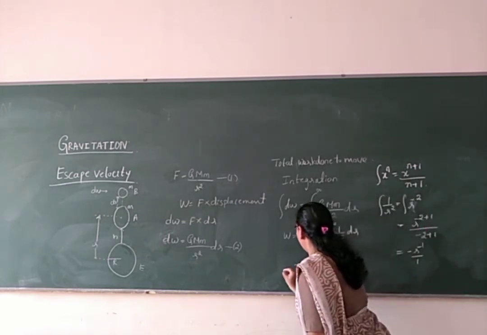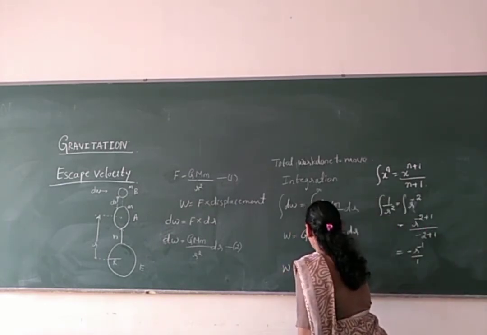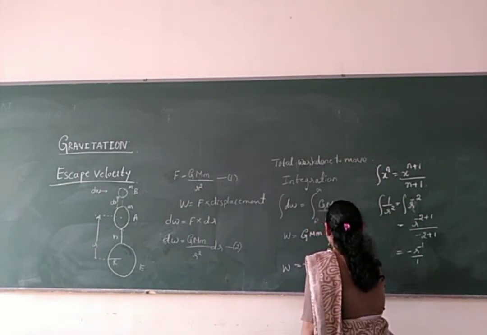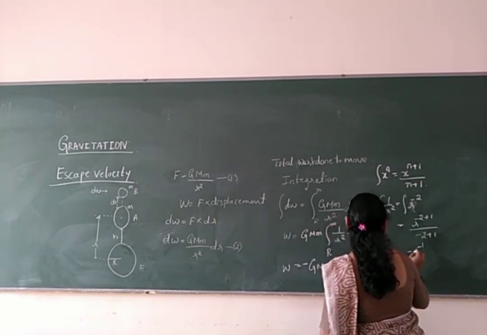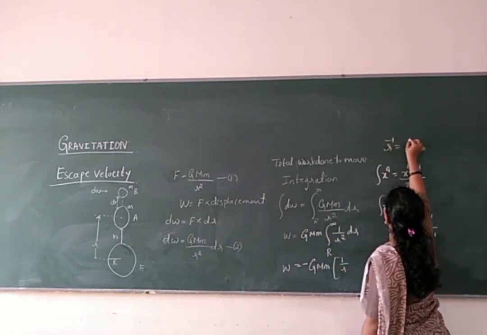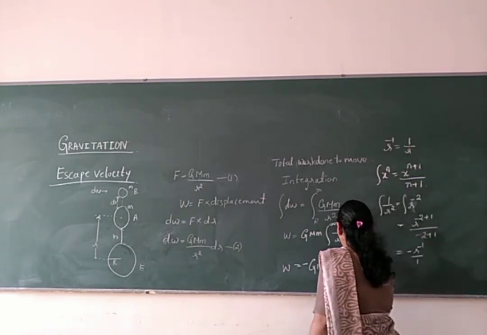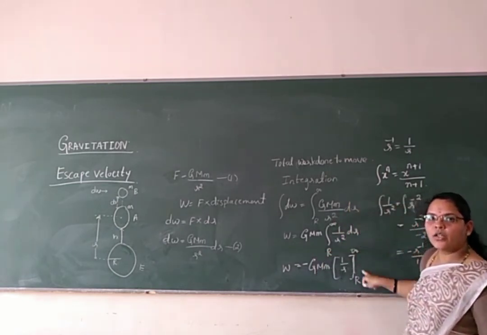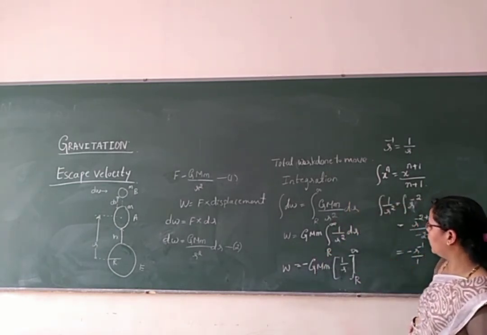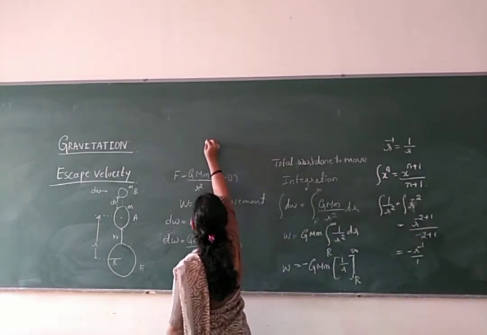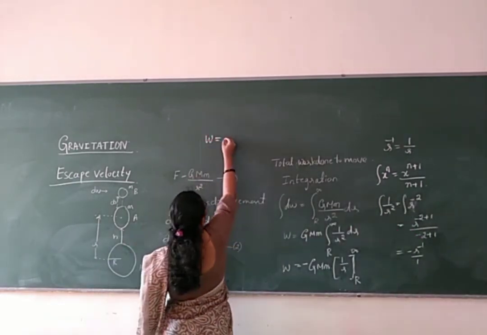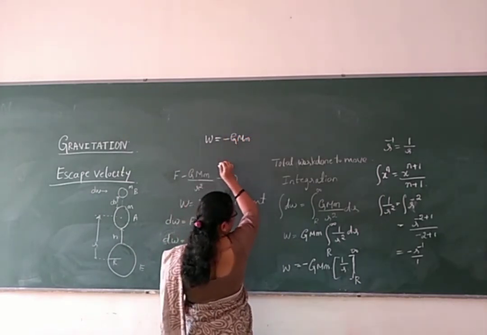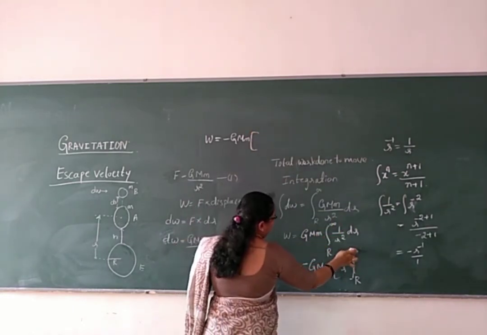So directly I will write dW is equal to minus G capital M small m, 1 divided by r, since r raised to minus 1 can be written as 1 by r, with limits r to infinity.